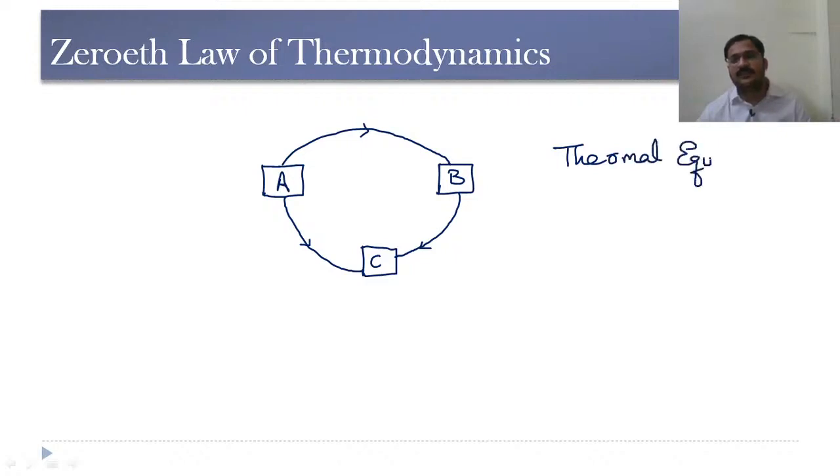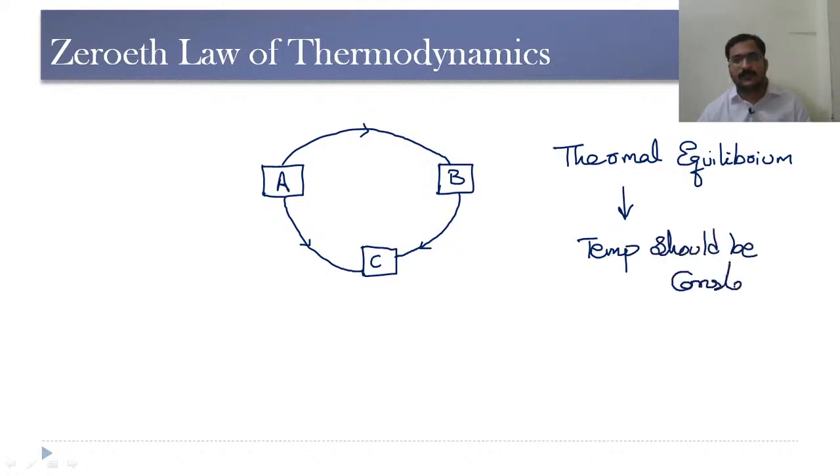That means here the temperature should remain constant. So this zeroth law of thermodynamics gives the property called temperature.